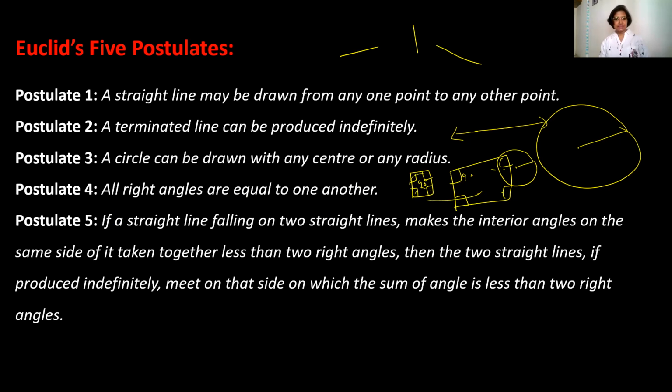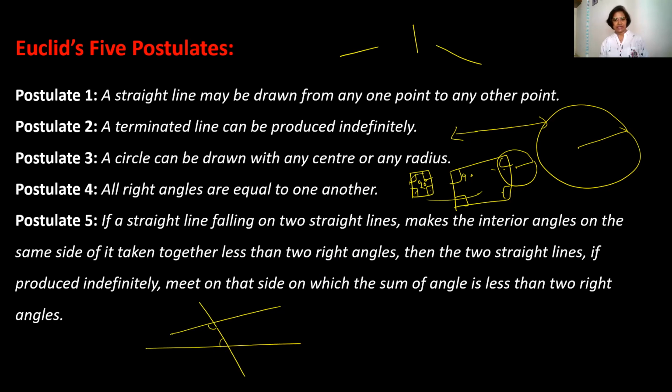Postulate 5 says: if a straight line falling on two straight lines, and we will go ahead part by part. First, a straight line falling on two straight lines. These are two straight lines and another straight line is falling on them. It makes the interior angles on the same side, either this side or this side. We have to take the same side. Taken together less than two right angles.